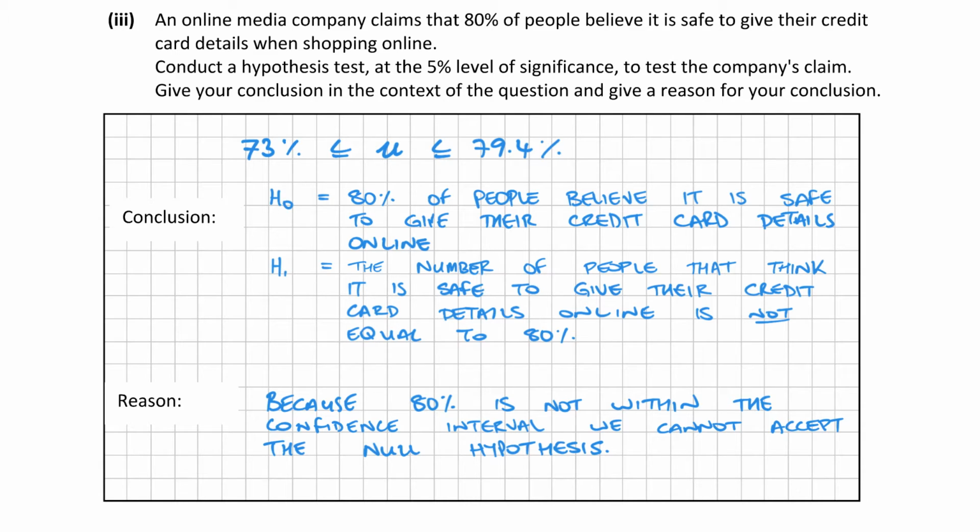Okay, so what that means there, it sounds all technical, but all they're saying is because 80 does not fall into this confidence interval, we cannot accept the null hypothesis. So we cannot accept this as being true. Okay, and that there ended up being worth 5 marks that year. So we'll just put in the marks there.